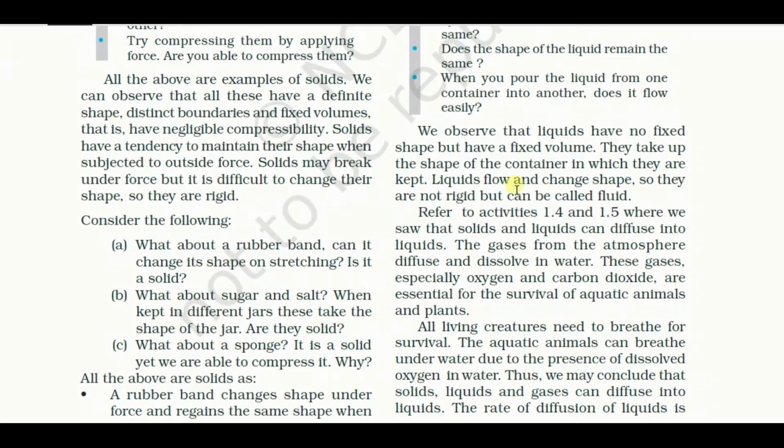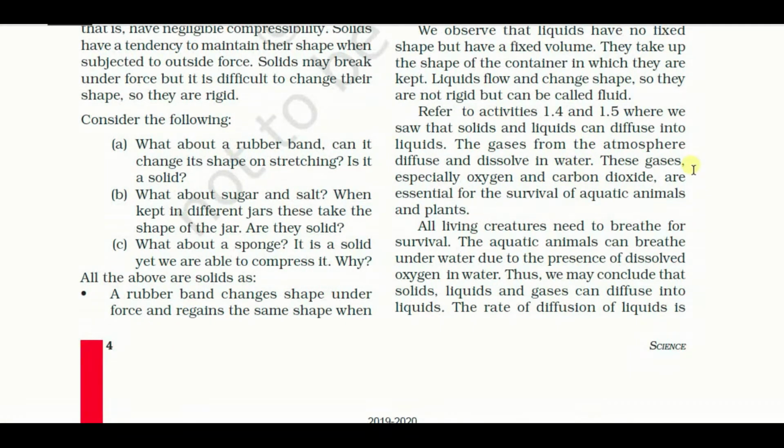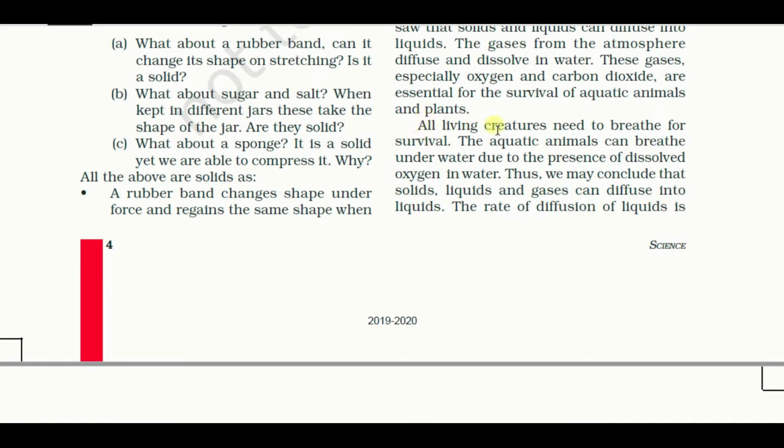Then the counterpoint: gases from the atmosphere diffuse and dissolve in water. Those gases, especially oxygen and carbon dioxide, are essential for the survival of aquatic animals and plants. I have discussed in my previous class that as liquids and gases are fluids, they can flow from one place to another. All living creatures need to breathe for survival. Aquatic animals can breathe underwater due to the presence of dissolved oxygen in water. Thus, we may conclude that solids, liquids, and gases can diffuse into liquid.